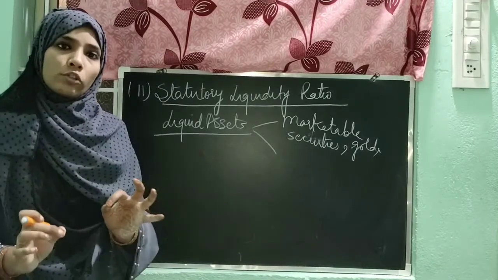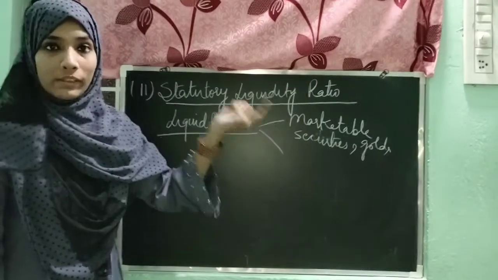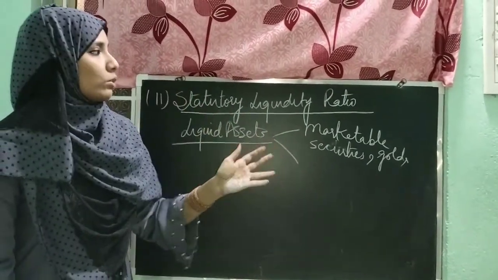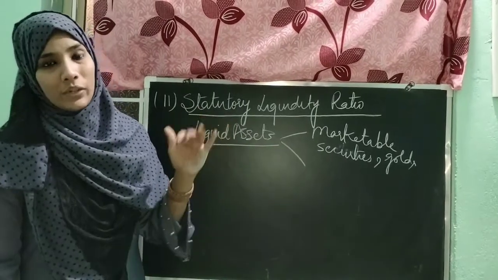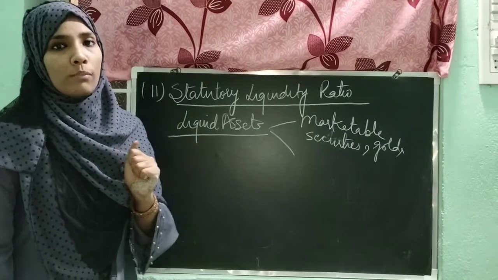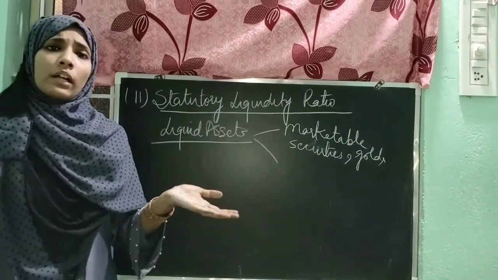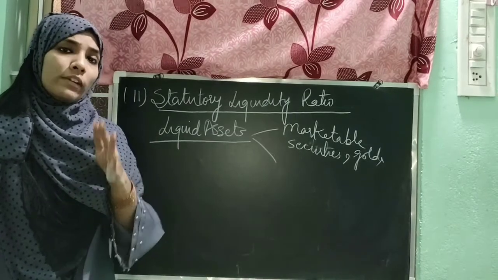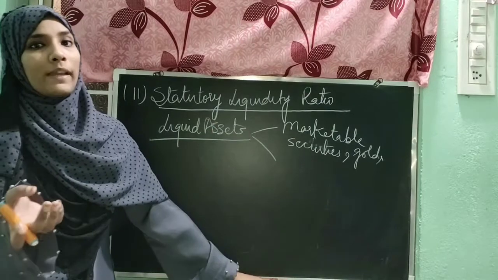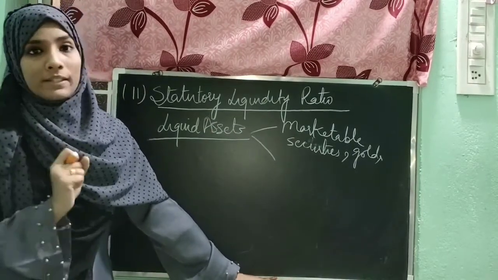So in this case also, RBI can increase or decrease this ratio. I mean, this ratio is decided by the RBI. So the RBI can increase or decrease this SLR rate to control the problem of inflation or deflation in the economy. If RBI wants to control the situation of inflation, they can increase this rate so that the commercial bank will be left with less amount for lending purposes.